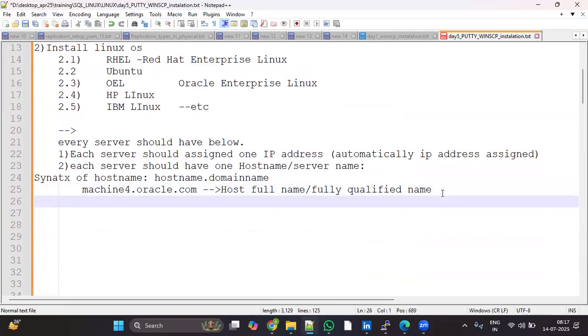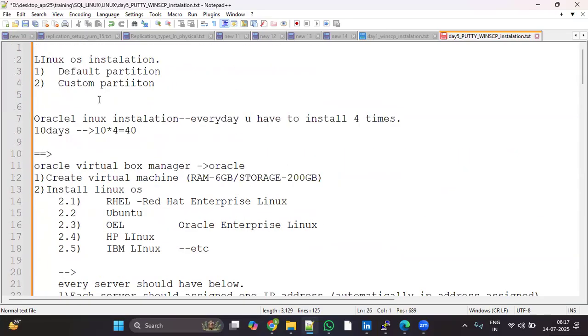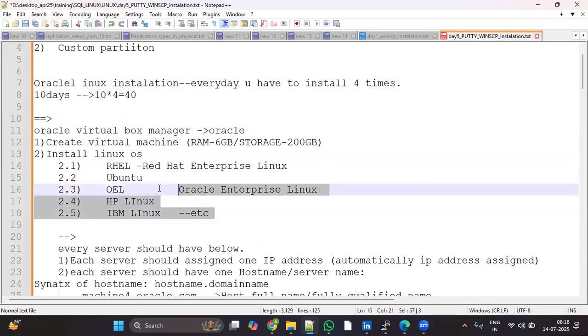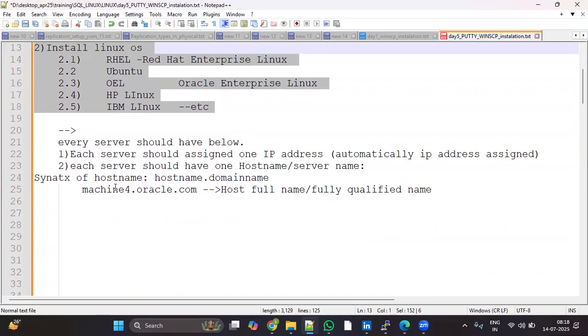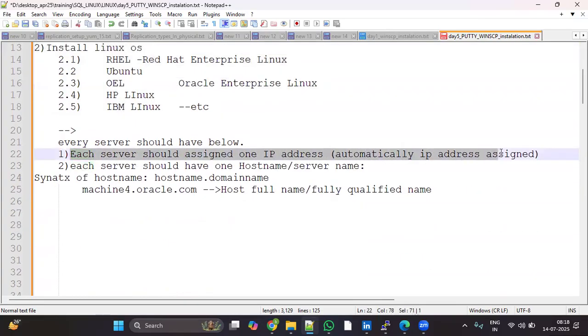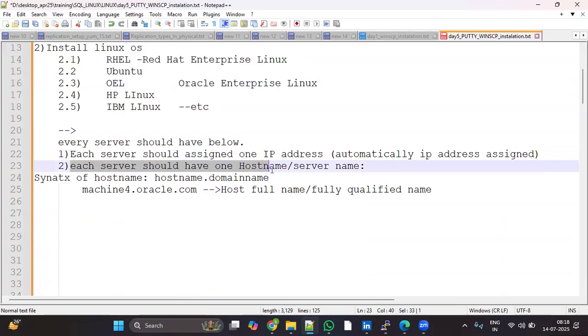Okay, so we know how to download Oracle VirtualBox. We created a virtual machine with assigned system resources: RAM should be minimum 6 GB, storage 200 GB. Once we created the virtual machine, we should install a Linux operating system, so we used Oracle Enterprise Linux. After installation of the operating system, one IP address is assigned automatically. Later, if you want to change, you can change. Each server should have one host name.